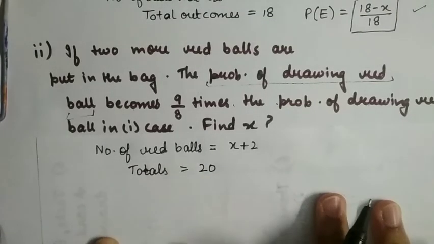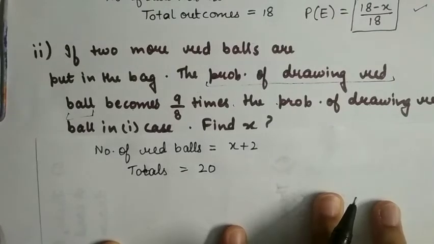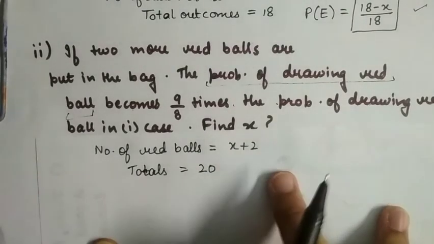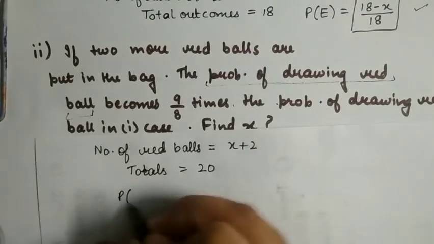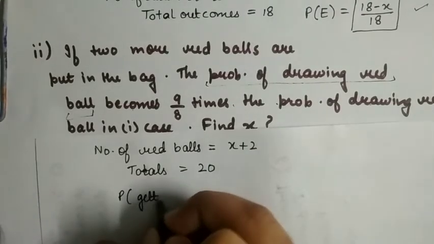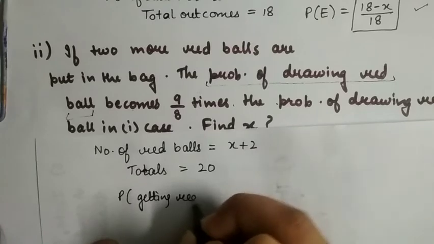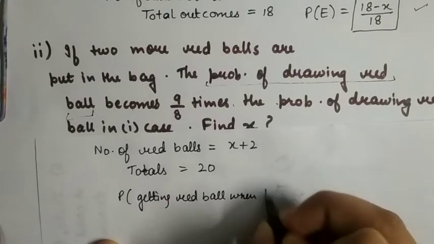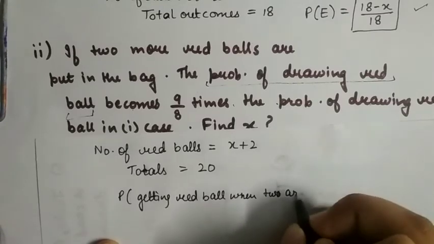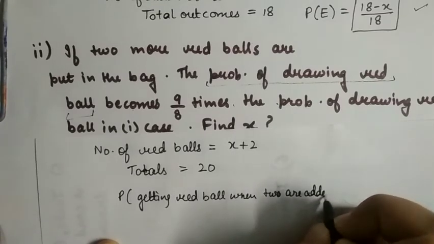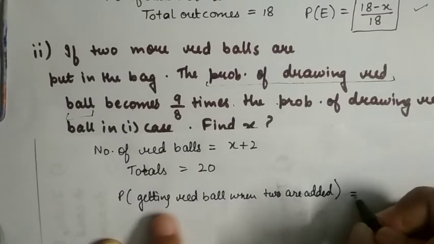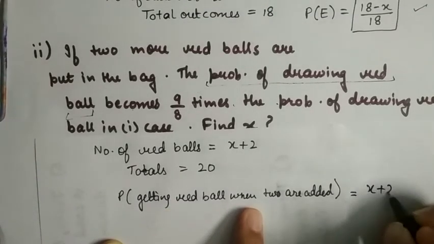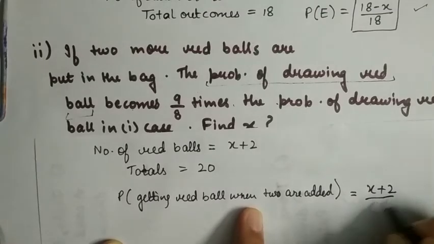Okay, so the probability of drawing a red ball when 2 balls are added: we will have X plus 2 red balls and 20 total.